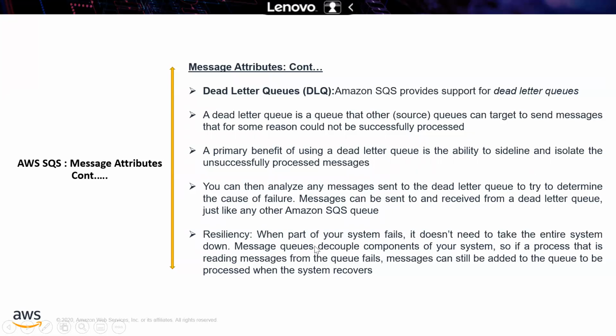And resiliency: if a part of the system fails, it doesn't need to take the entire system down. Message queues decouple components of your system. So if a process that is reading messages from the queue fails, messages can still be added to the queue to be processed when the system recovers. So this is actually a resilience feature.